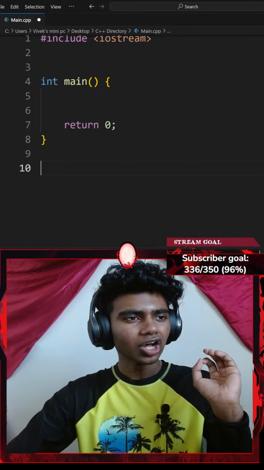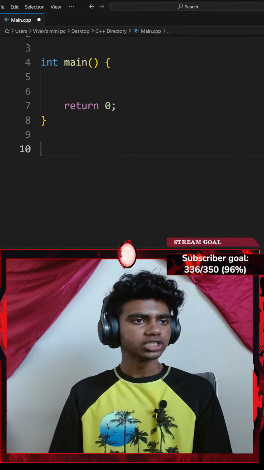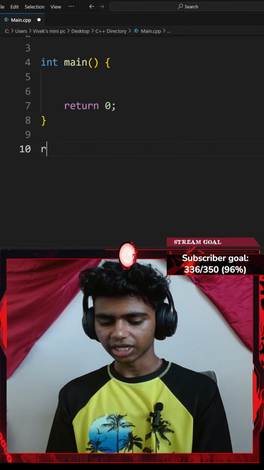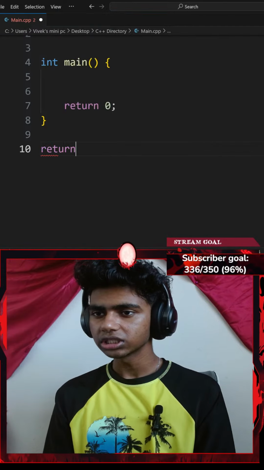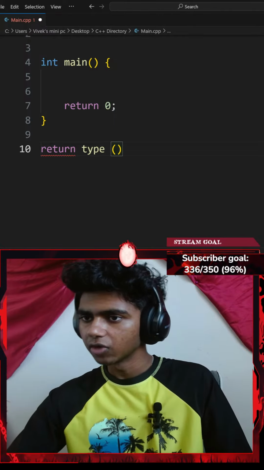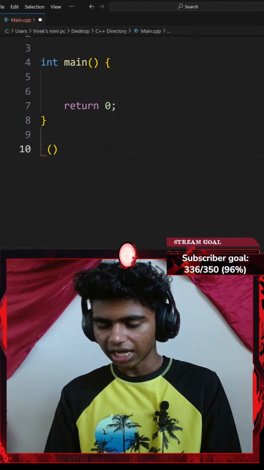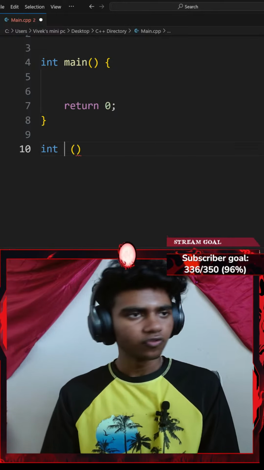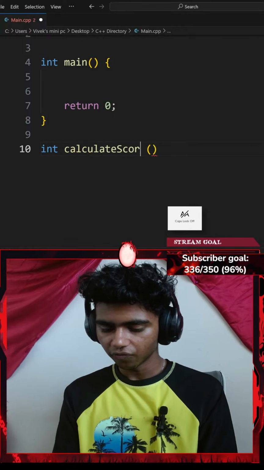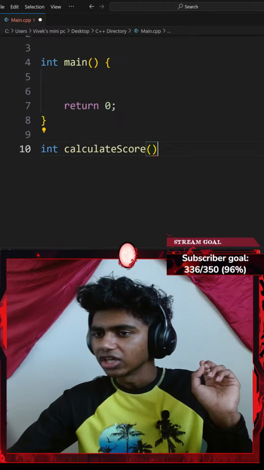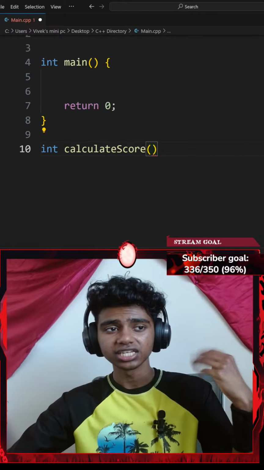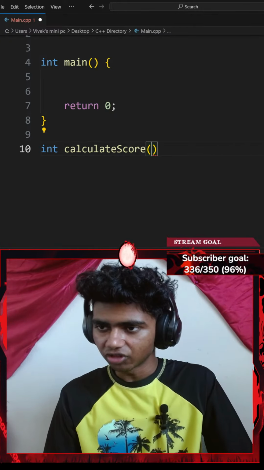Next up, write a function called calculate score. So let me go ahead and write a function called calculate score. Honestly, for my calculate score function, I need a return type. So let me go with return type. Is this how we use it? Okay, I don't think that's how we use it. In that case, I could go with just an integer function. So it's calculate score. There we go. So it is an integer. It's going to have a few parameters. It takes three integer parameters: kills, assists, and deaths. So let me go ahead and add three parameters.